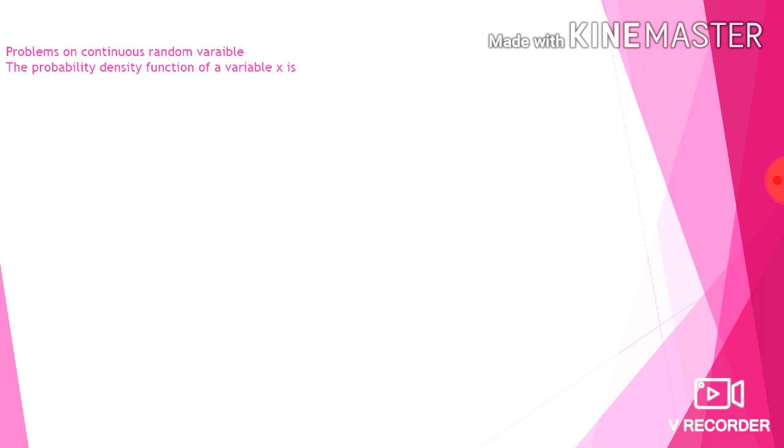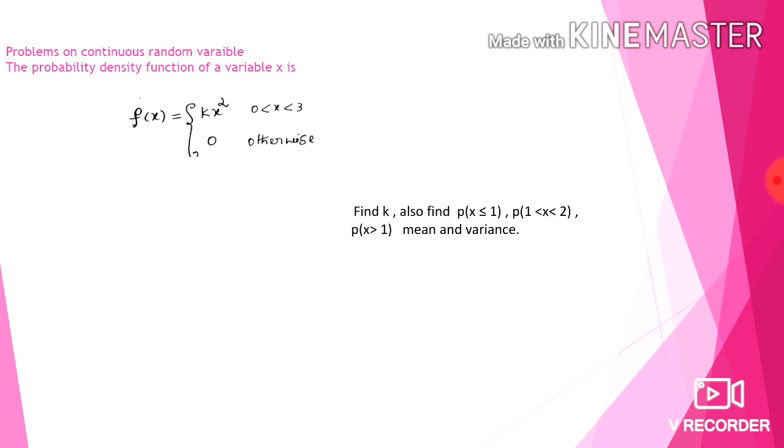Problem on continuous random variable. The probability density function of variable x is f of x equal to kx square, for x between 0 and 3, and 0 otherwise. Find k, also find p of x less than or equal to 1, p of x between 1 and 2, p of x greater than 1, and the mean and variance.